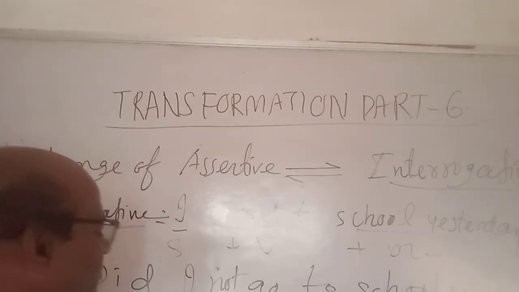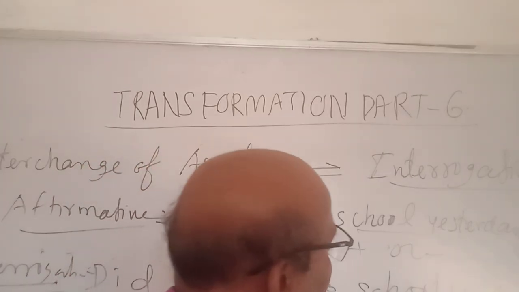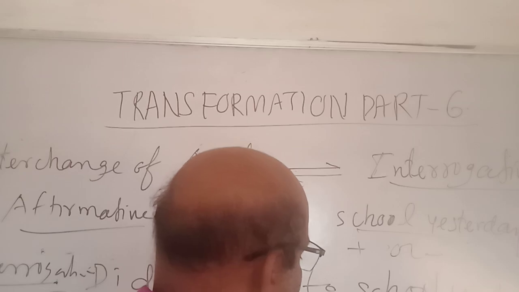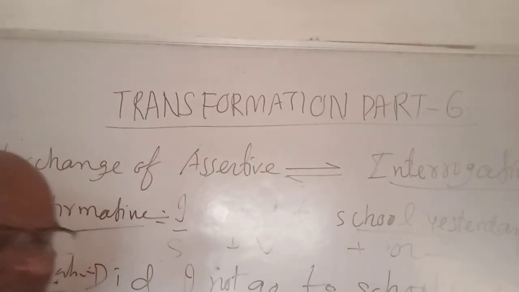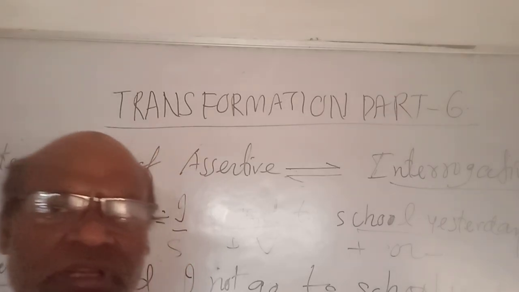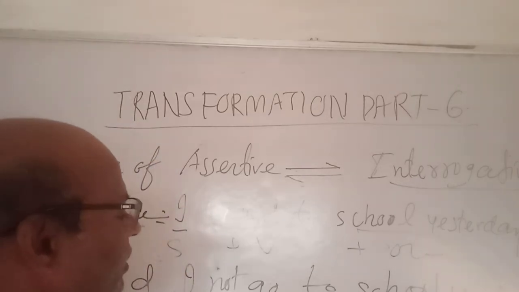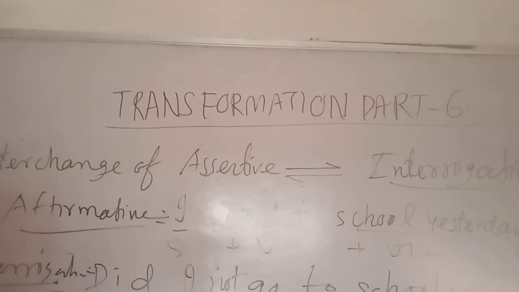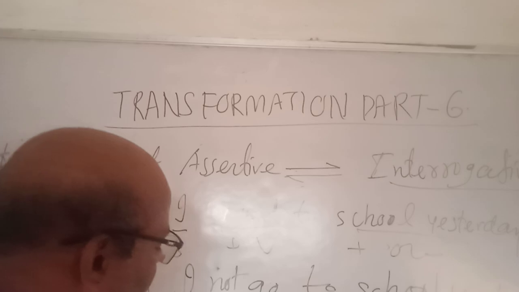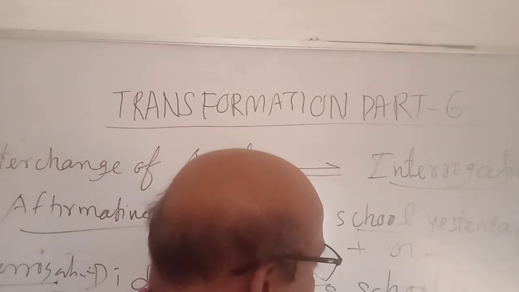Here, you is the subject, are is the helping verb, singing is the main verb, and song is the object. Now we have to change it into interrogative. So what will it be? It will be: Are you singing a song?